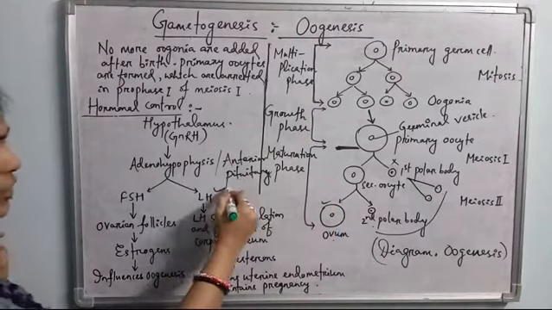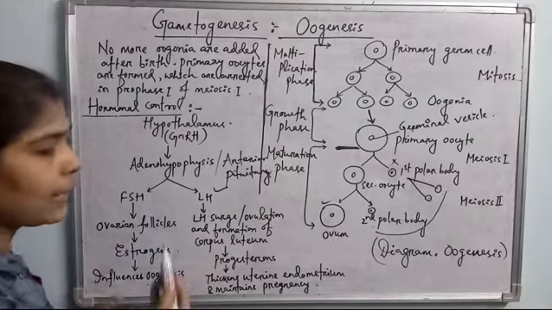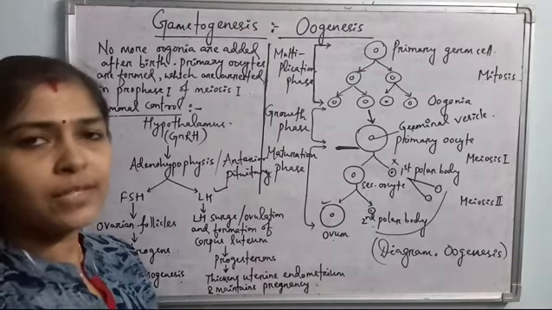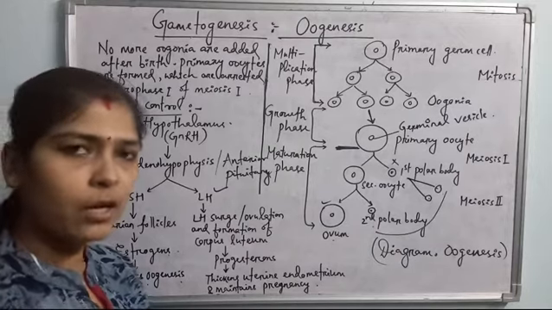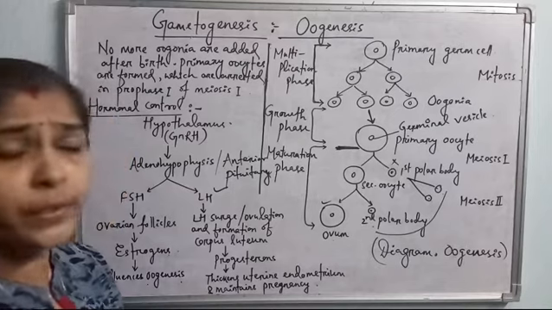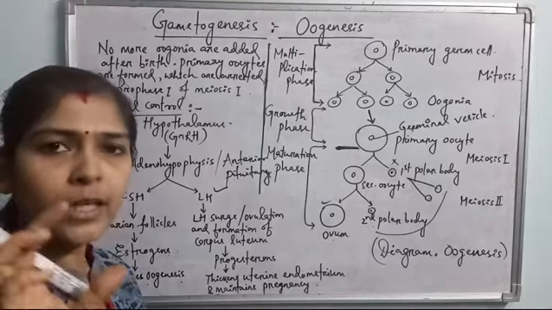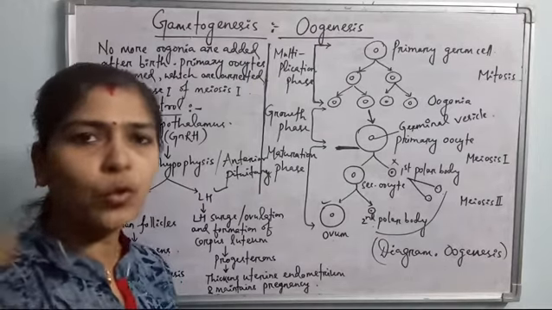Then come to the LH. LH is the luteinizing hormone. It causes the LH surge. LH surge is nothing but ovulation. In the previous class, when we were discussing the female reproductive system, we also discussed the TS of the ovary, and I told you that inside the ovary, the Graafian follicles contain the secondary oocyte, and the secondary oocyte is released from the ovary into the oviduct.